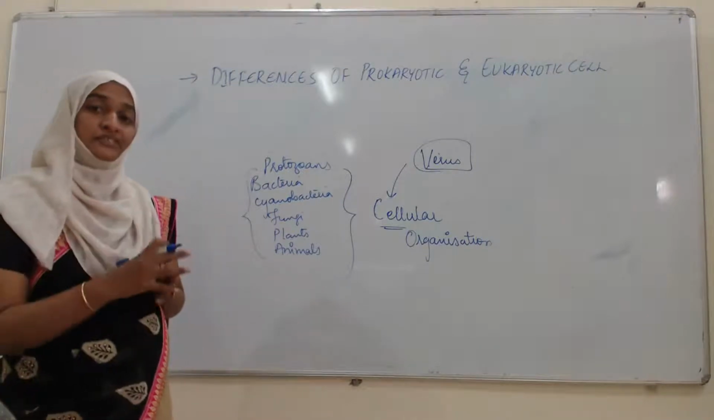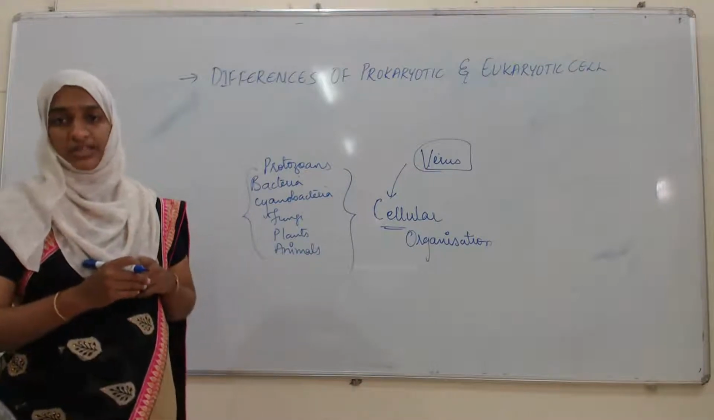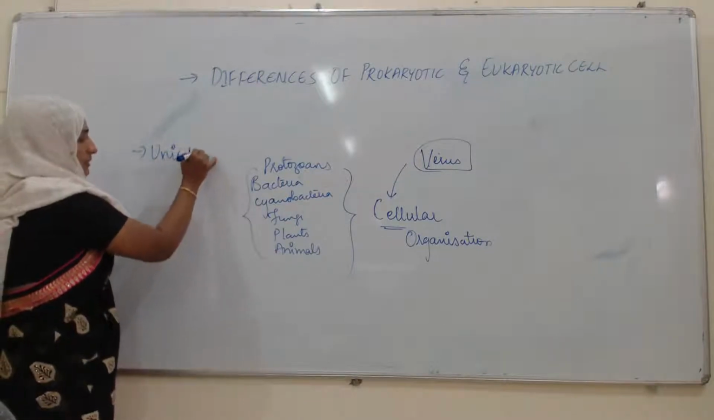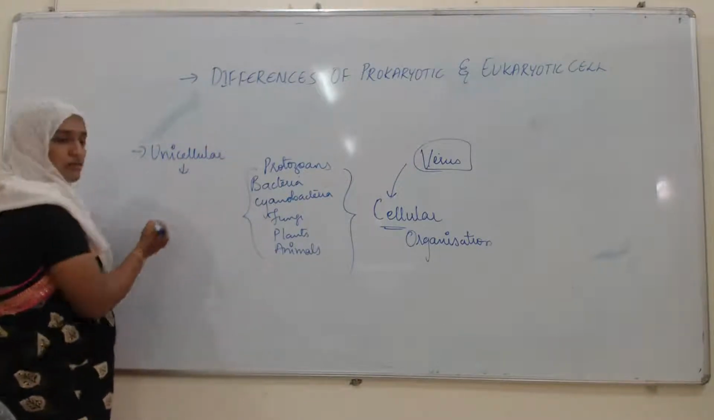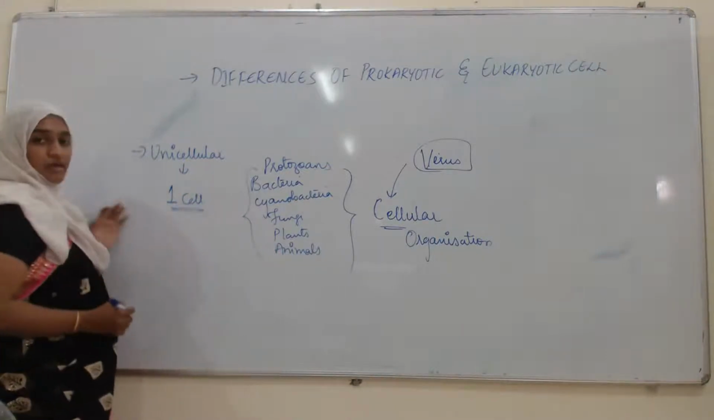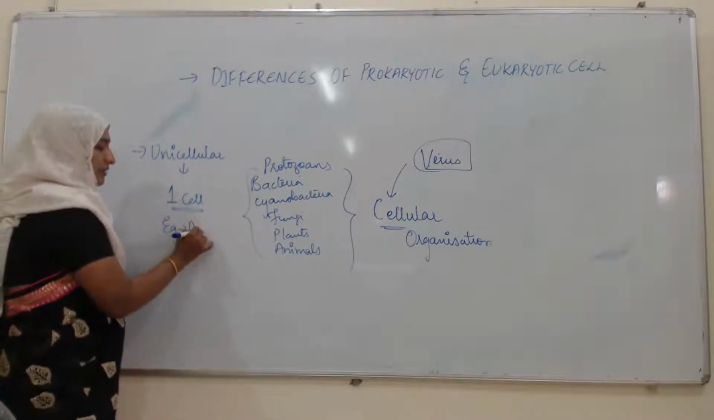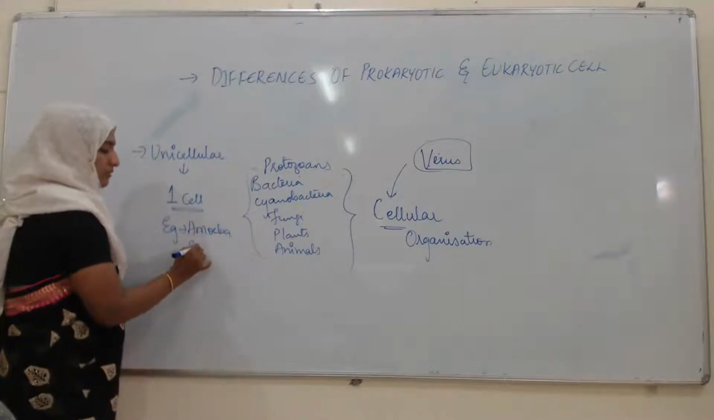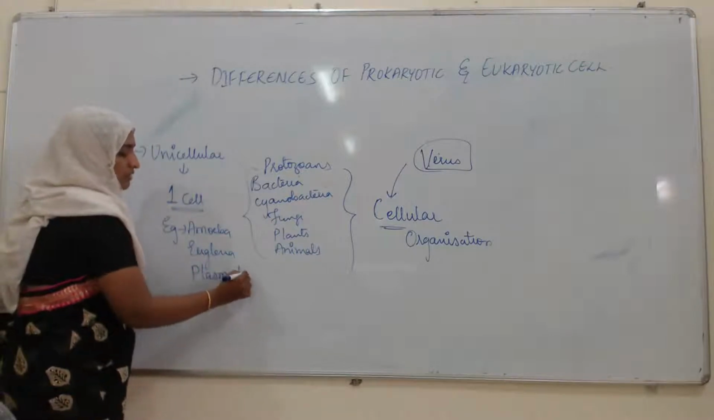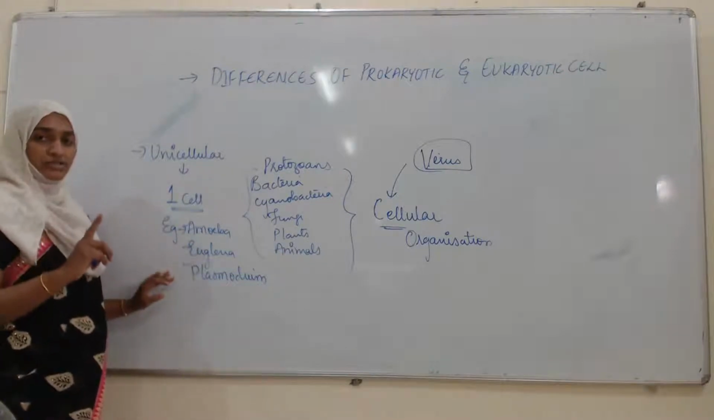But see, based on the number of cells, the living organisms are classified into two types. That is unicellular organisms, where the whole organism is made up of only one cell. Examples you can take are amoeba, euglena, plasmodium. These all are unicellular organisms. Their body is made up of only one cell.